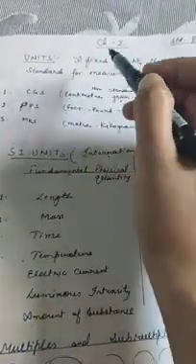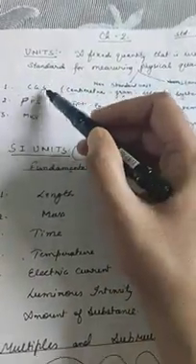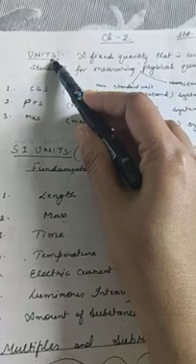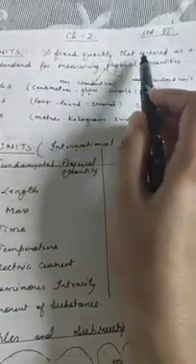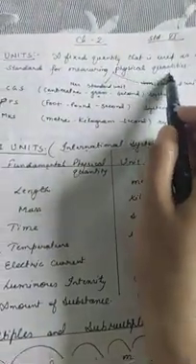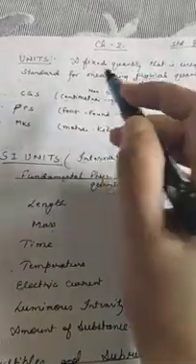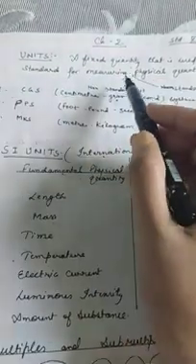Students, in the last class I discussed physical quantities. Today we will discuss units and SI units. What is a unit? It is defined as a fixed quantity that is used as a standard for measuring physical quantities. Like we measure length in meter or centimeter, mass in kilogram or gram, volume in liters. So, these are called units.